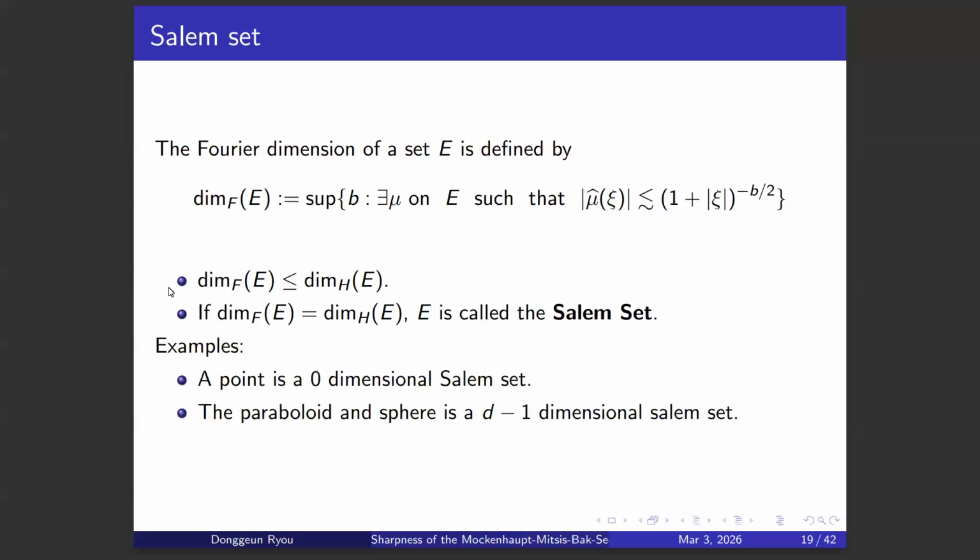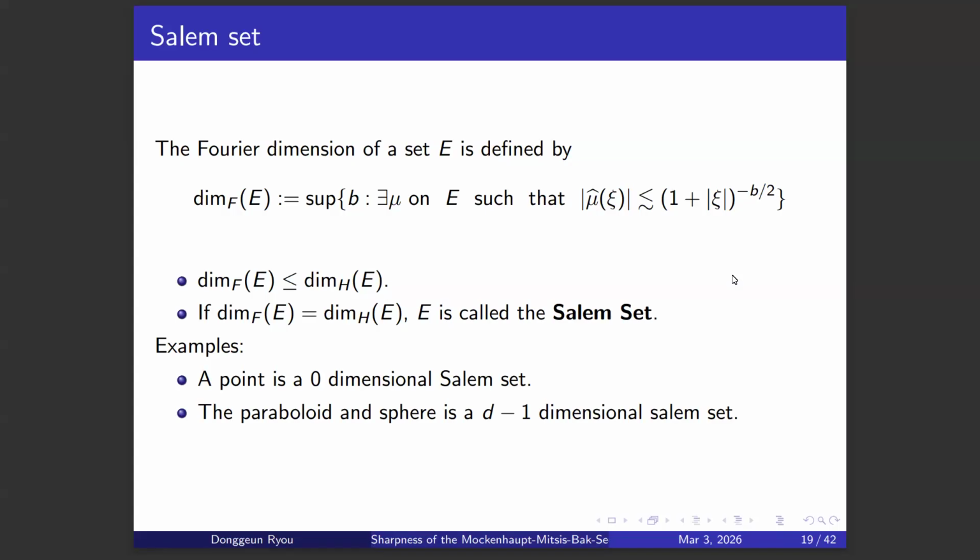There are some simple examples. For example, a point is a zero-dimensional Salem set because it has zero Hausdorff dimension. When you consider the Dirac delta and take its Fourier transform, it doesn't have Fourier decay. So a point is a zero-dimensional Salem set. Another easy example is the paraboloid or sphere, because their Hausdorff dimension is d-1, and the surface measure has Fourier decay with exponent minus (d-1)/2.